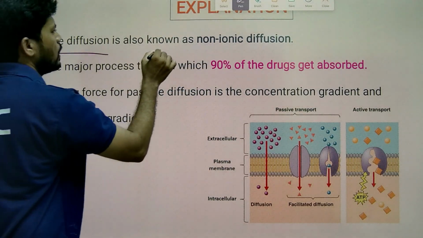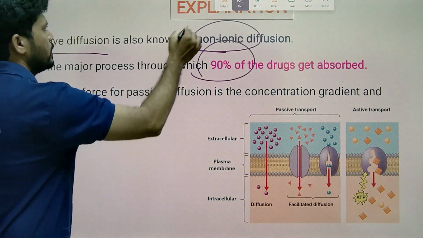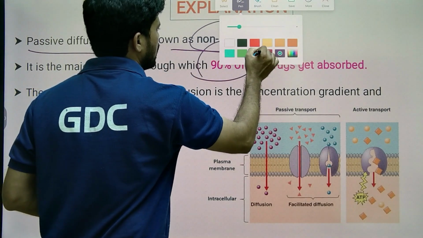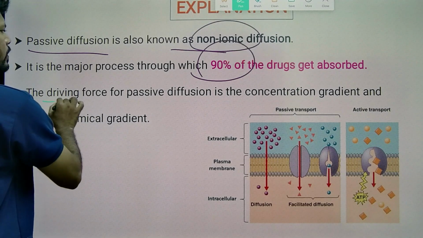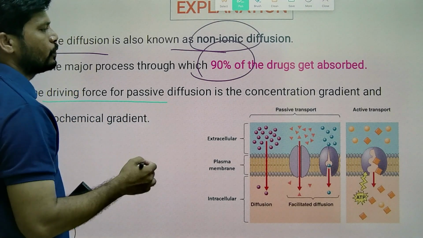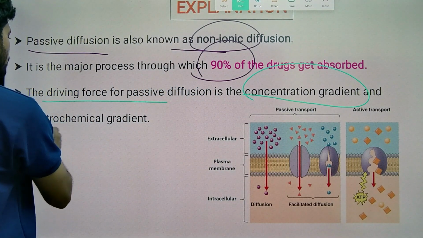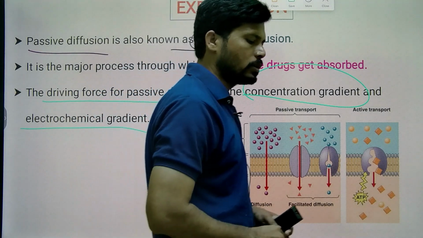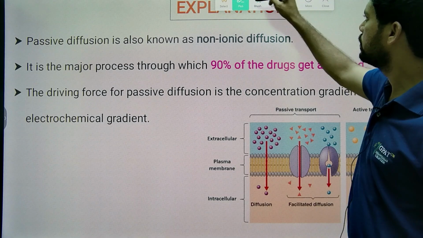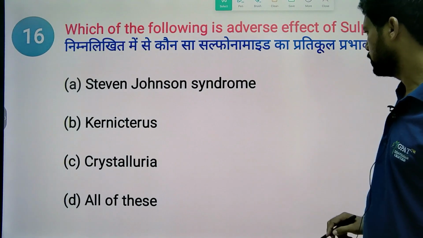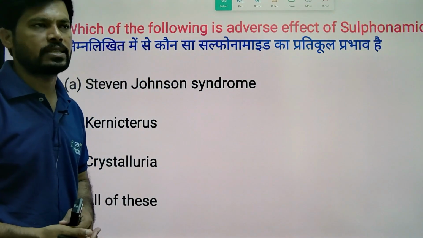So passive diffusion is also known as non-ionic diffusion. 90% of drugs undergo absorption by this process only. And what is the driving force for passive diffusion? Concentration gradient, concentration difference, that is the electrochemical gradient across the biological membrane. And passive diffusion follows Fick's first law.